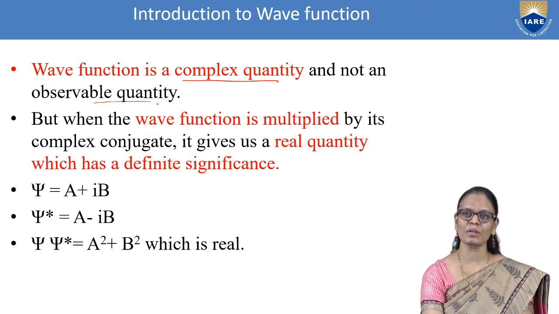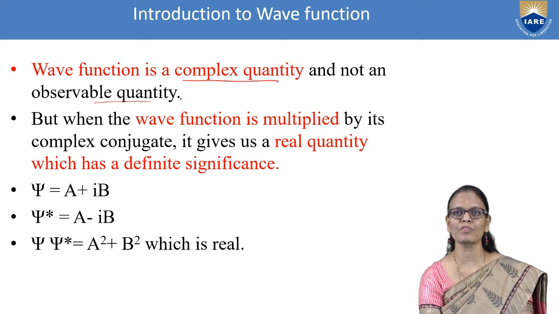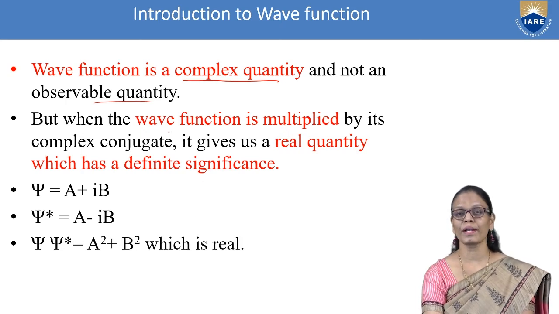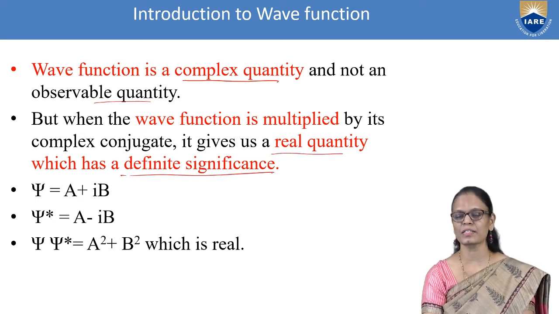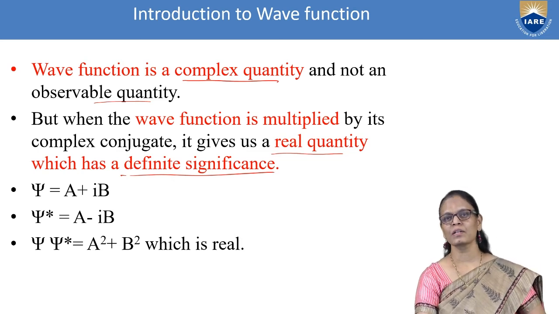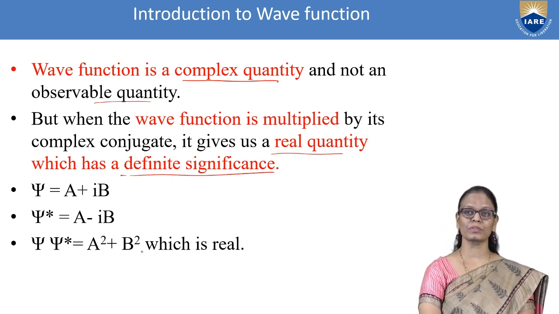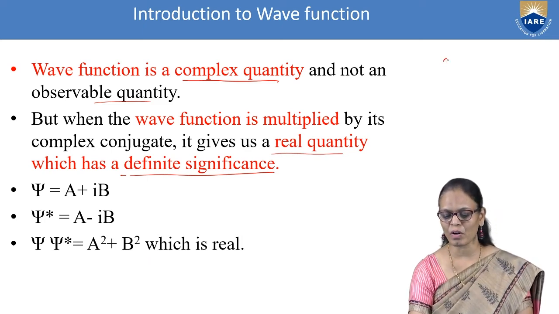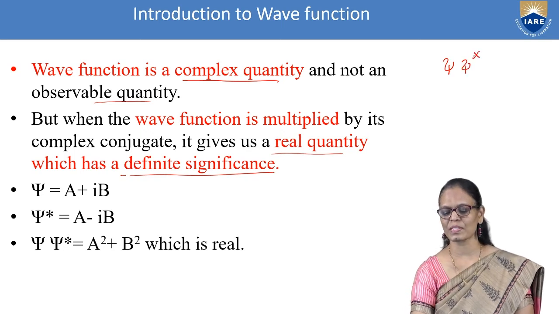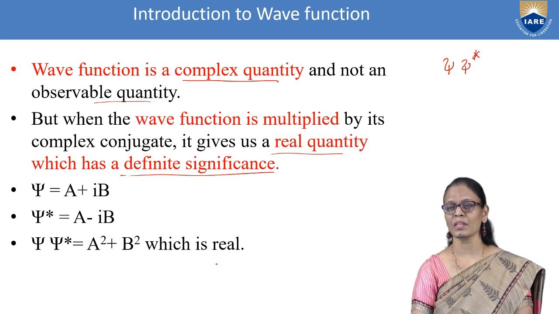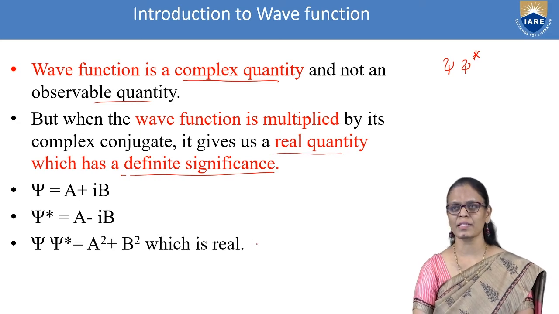But unless you observe it, certain things are not clear. You cannot find the parameters. So how do you make it an observable quantity? What we are going to do here is multiply it with the complex conjugate so that it gives us a real quantity which will have a definite significance. Are you able to understand? So henceforth, whenever we are talking about a wave function, we may not talk only in terms of psi. We will talk about it in terms of psi star. So let us understand what this psi star is.